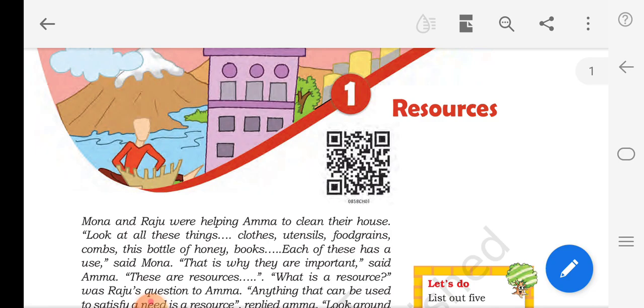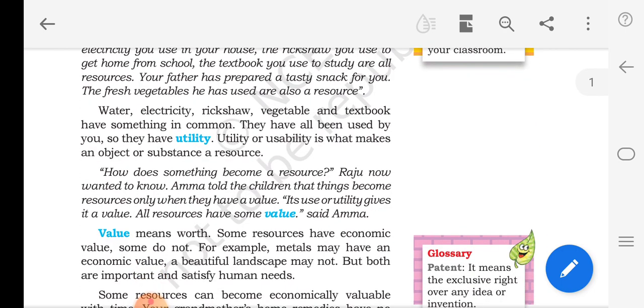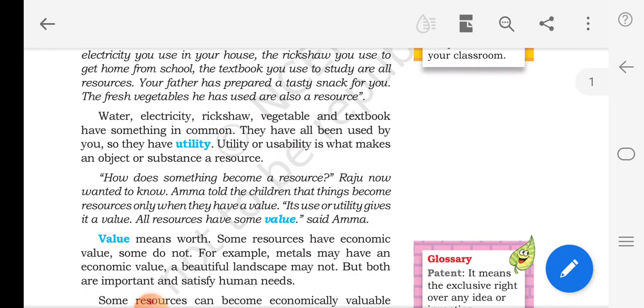Okay children, come, let's start our lesson. Let's see what is a resource. A resource is something that can be used for a purpose. Now let me explain the examples of resource.